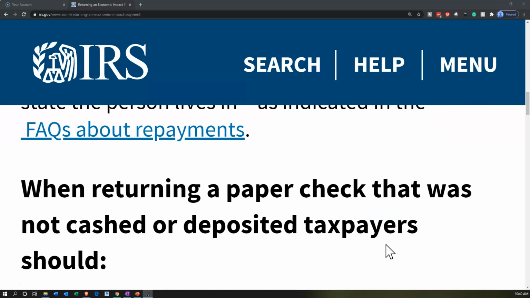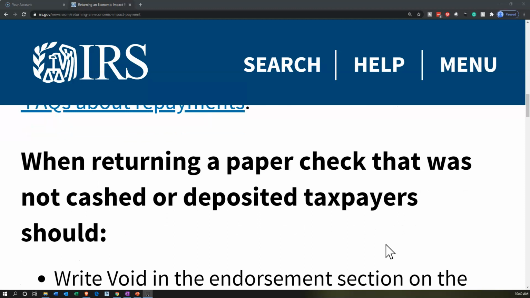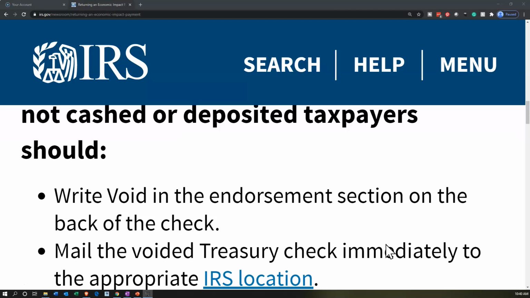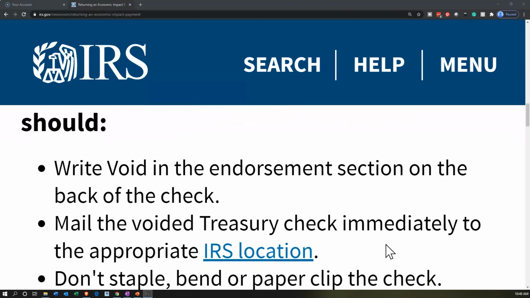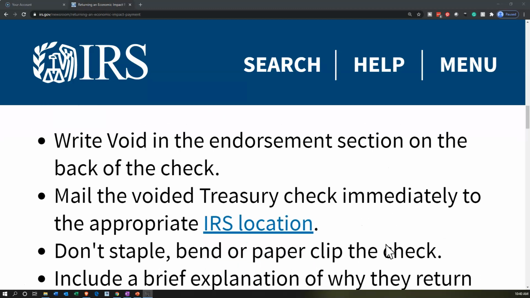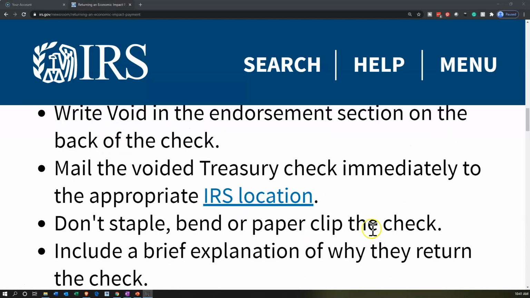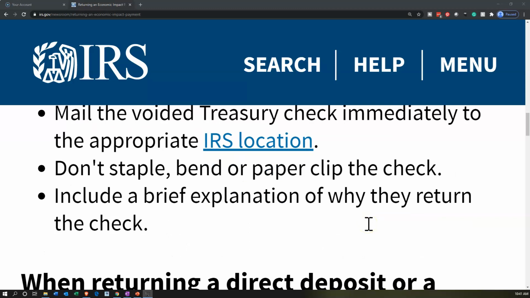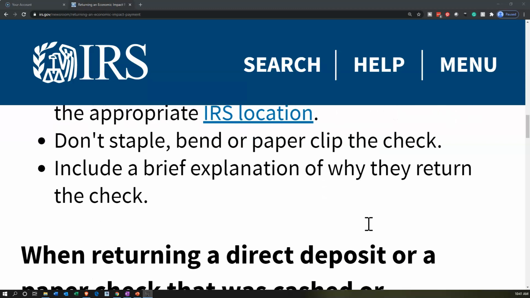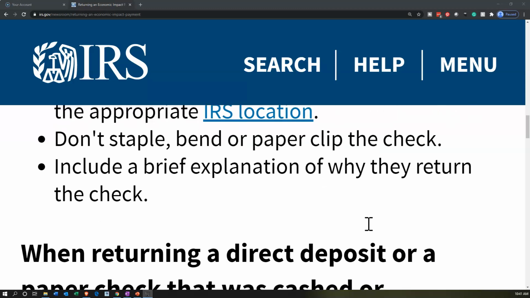Back to the text. When returning a paper check that was not cashed or deposited, taxpayers should write void in the endorsement section on the back of the check. Mail the voided Treasury check immediately to the appropriate IRS location. There's a link to the appropriate locations here. Don't staple, bend, or paperclip the check. Include a brief explanation of why they return the check.